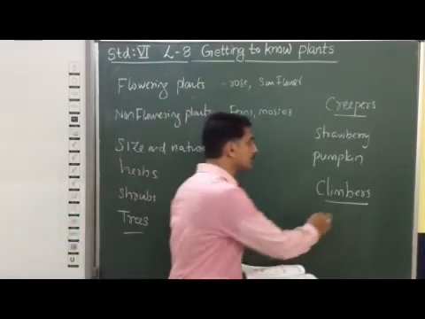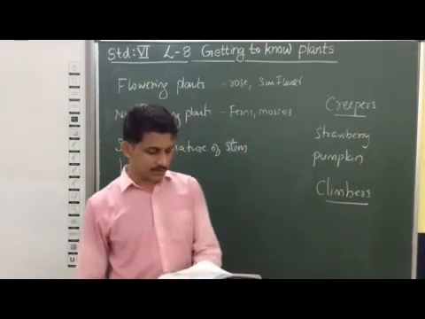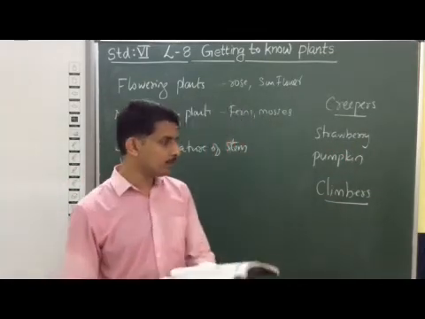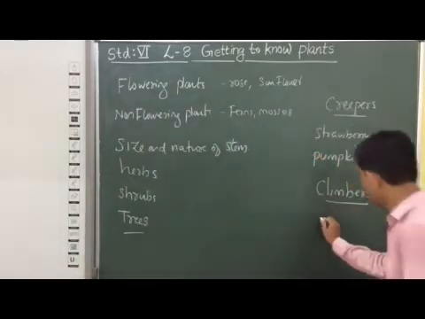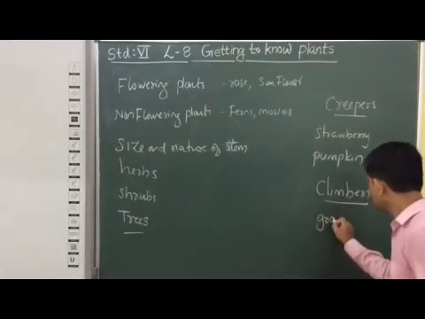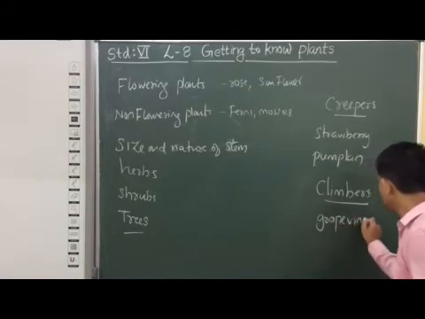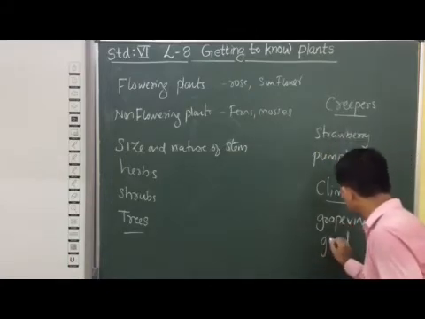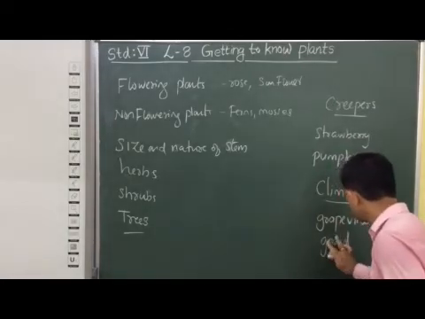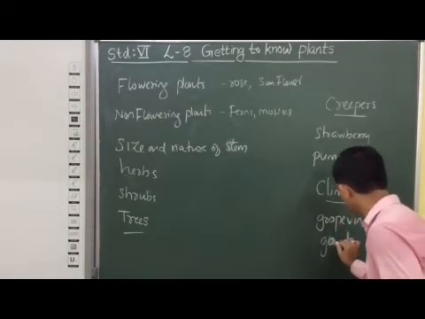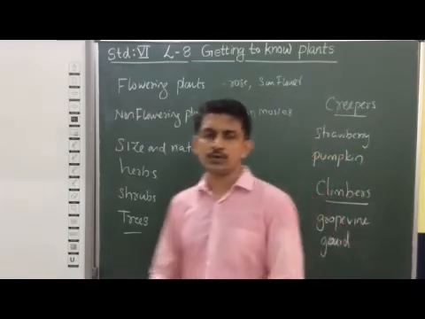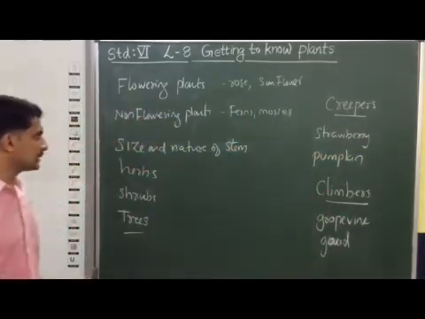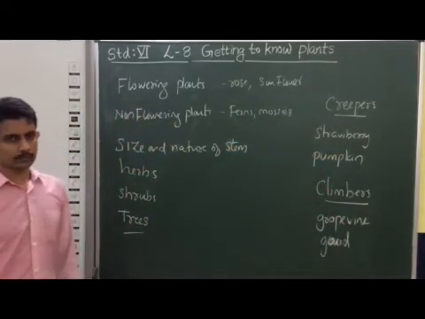For example, grapevine and gourd are examples of climbers. So this is the way we are classifying them into different categories.